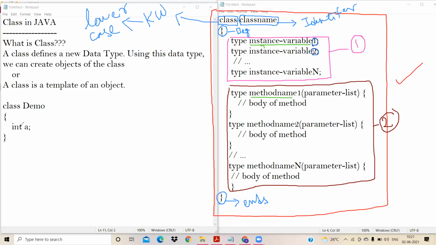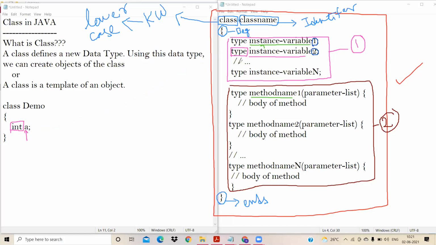It should begin with type. The type indicates the data type, followed by the instance variable, which can be any variable name except a keyword.